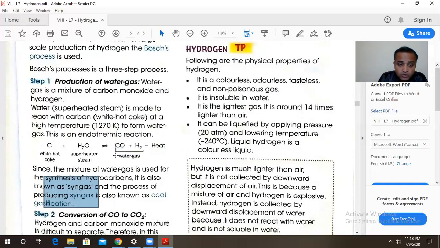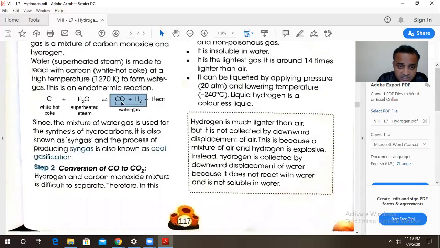So we have produced the water gas, CO plus H2, in the first step. What is this minus heat? Minus heat means heat is supplied. This reaction takes place at 1270 Kelvin, so heat is supplied. Now from this CO and H2, we need to separate H2. But it is difficult to separate CO and H2. So we will convert this CO into CO2. The second step is conversion of CO into CO2.